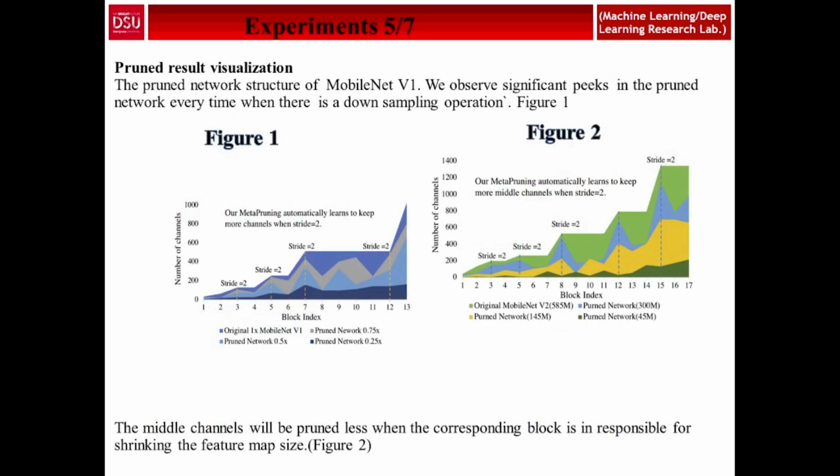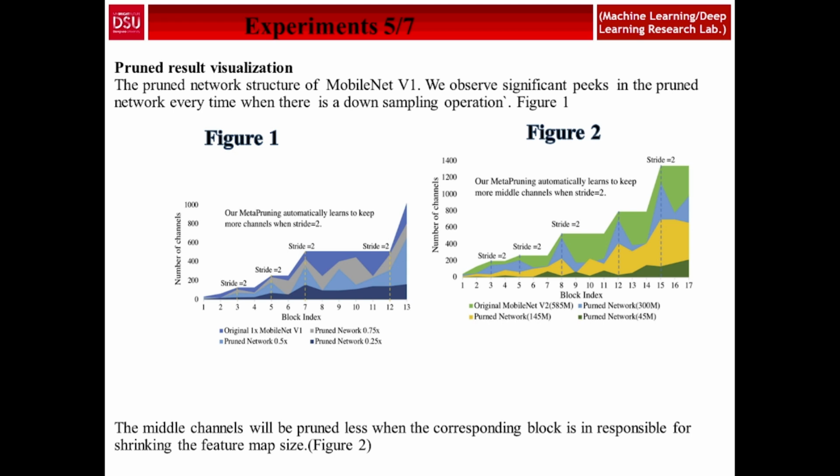And then we see the figures. Basically this is the visualization of the graph and the pruning network structure. For MobileNet V1, we observe significant peaks in the pruning network every time there is a downsampling operation, in figure 1.